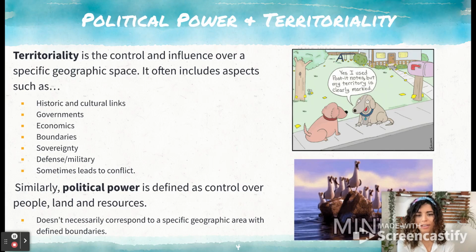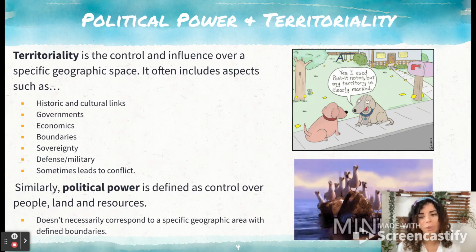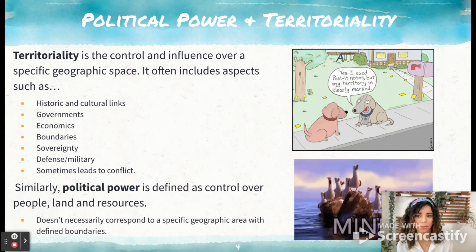Political power is defined as control over people, land, and resources, and this does not necessarily always correspond with geographic area. It doesn't have to be like power of territory. People can be exercising political power over people, land, and resources in other ways.